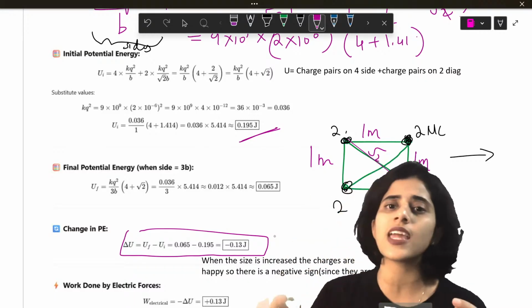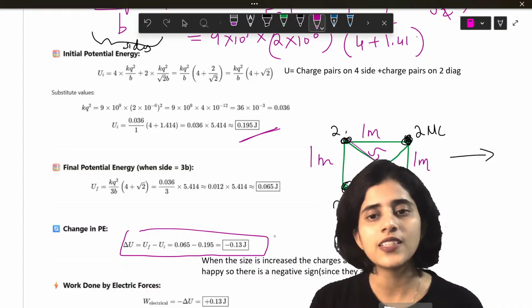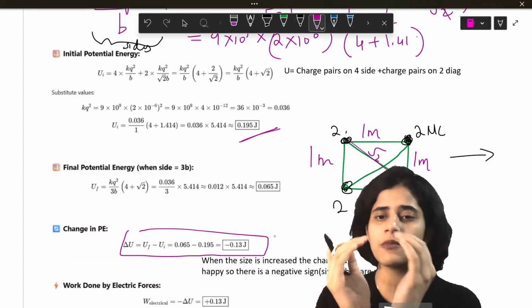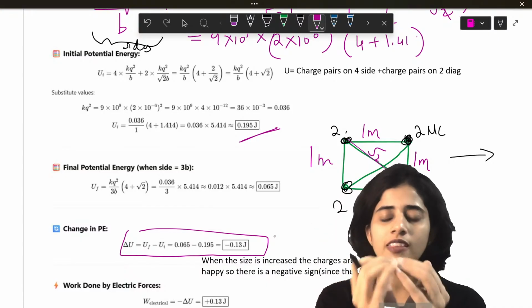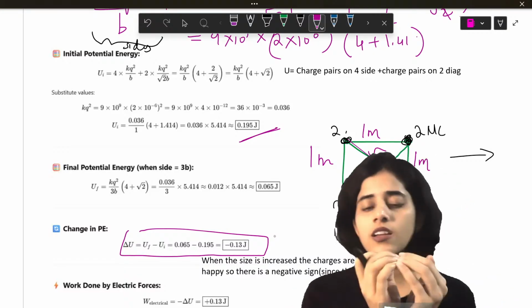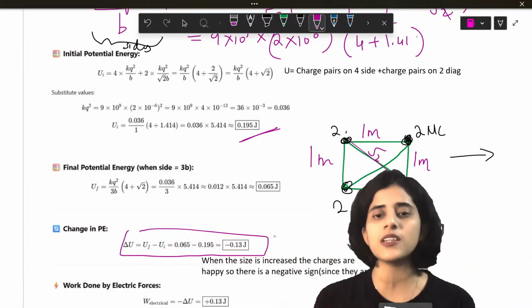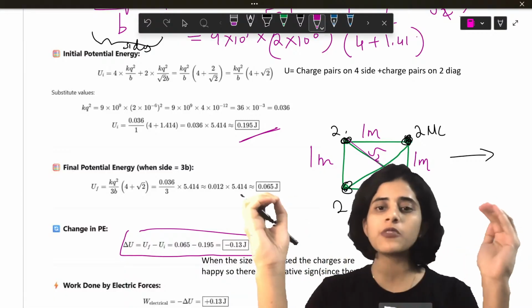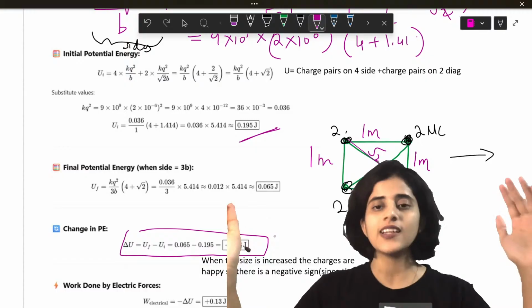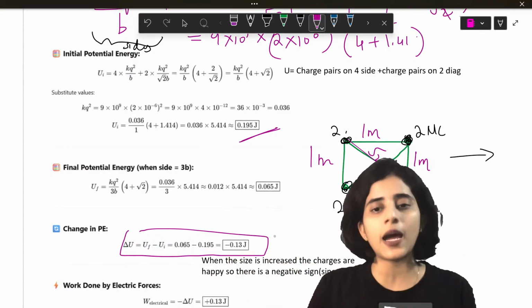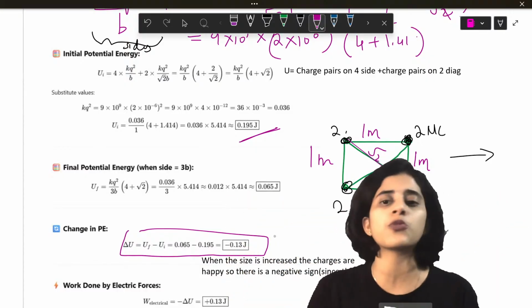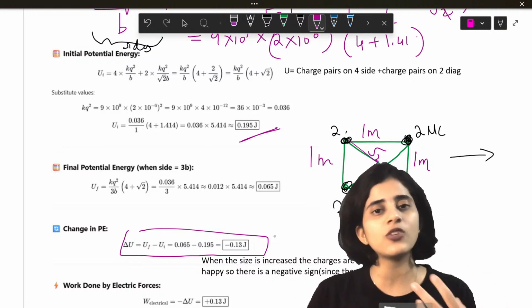Because they are the same charges. They're repelling. See, it's just like four enemies staying close together. And then the teacher comes and says, it's okay. Now you can move away. They will be very happy to move away because they're enemies, isn't it? So when the cube becomes big, they'll be happy to become big. So that is why it's negative. Whenever they're happy, the value is negative because you don't have to put any value. They will have their own value, so it's negative.